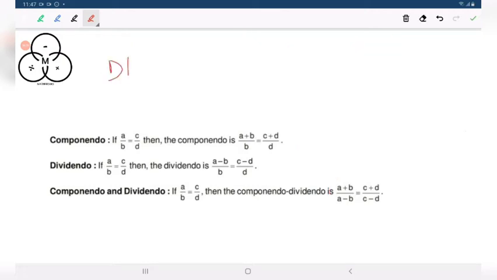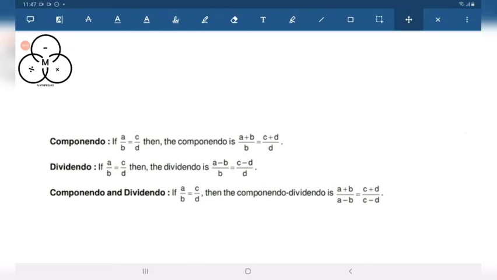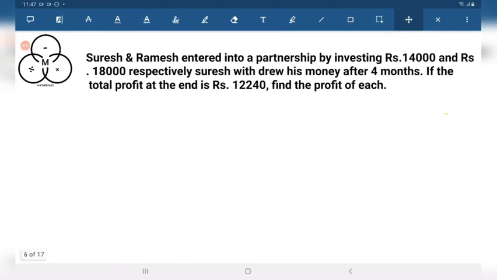Even in the DPP or the practice problem set, you will get one such problem where you have to use this concept of considering a constant. So this is the componendo dividendo method, and we have shown how it works. Now let's approach further. Let's start with the problems.